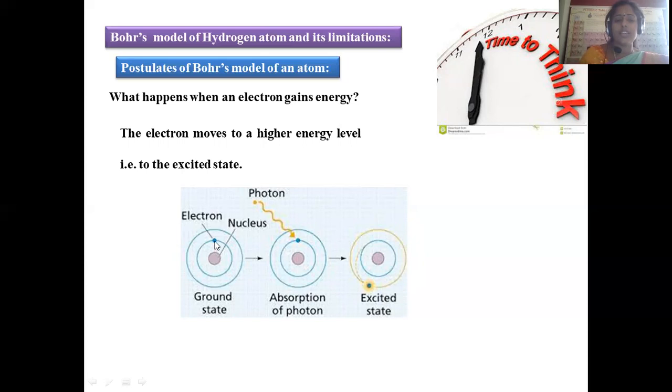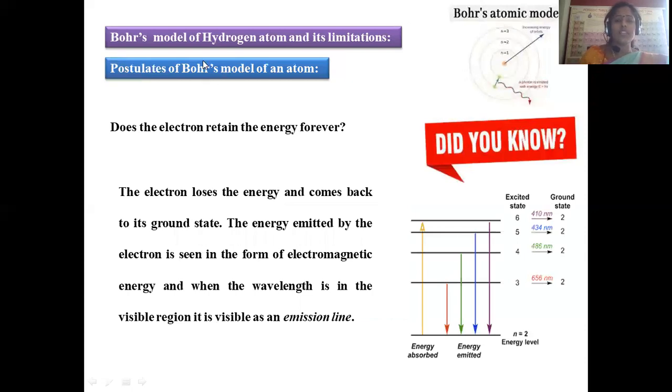Here the electron is in the first energy level, the lowest principal quantum number, which is said to be the ground state. By taking a photon of energy, external energy is applied, and the electron moves on to another shell. Here, from the first to the second shell the electron moved. So the first level is said to be the ground state and the last one is said to be the excited one. In this way, by taking extra energy, the electron goes to another level, which is said to be an excited state.